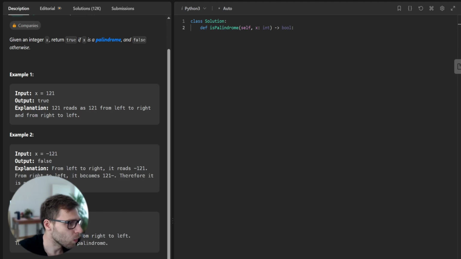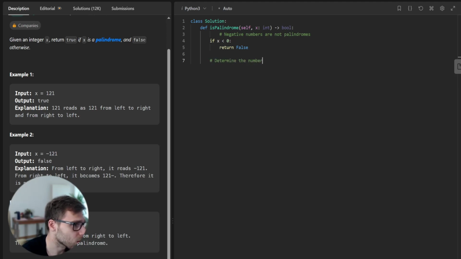So we are given a solution class and also a function, and the function is already defined, and it takes a parameter x, which is an integer. So first, negative numbers are not palindromes. So if x is less than 0, we return false. It's a boundary case, and we have to deal with negative numbers.